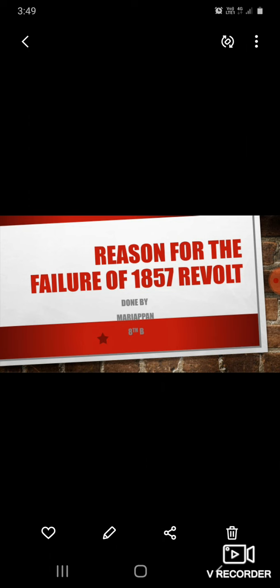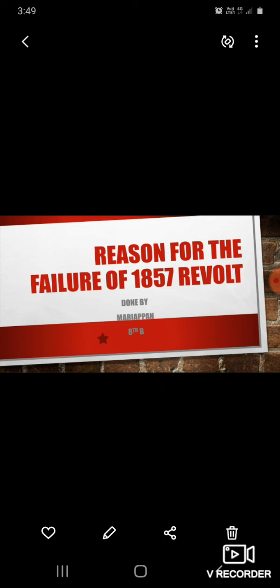Next, it was not a planned mutiny, and there were many unexpected results. The unity among the British and the disunity among the Indian soldiers resulted in its failure. The mutiny lacked direction and leadership. There were no leaders for this mutiny, and the soldiers also lacked discipline and organizing skills. The Indian soldiers lacked military strategies, planning capabilities and soldiering skills. And the freedom fighters lacked a definite aim.